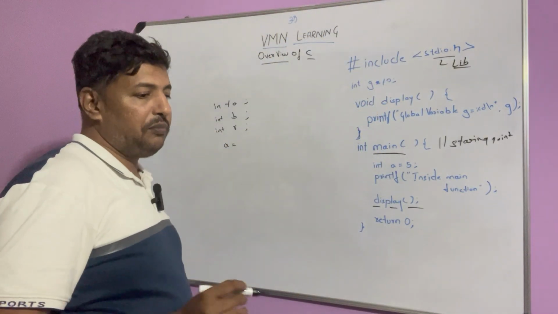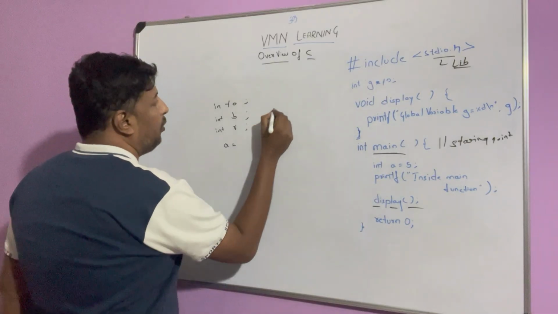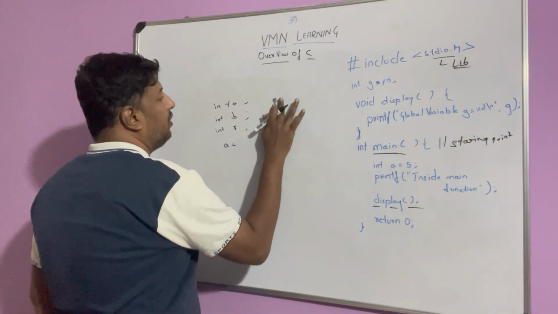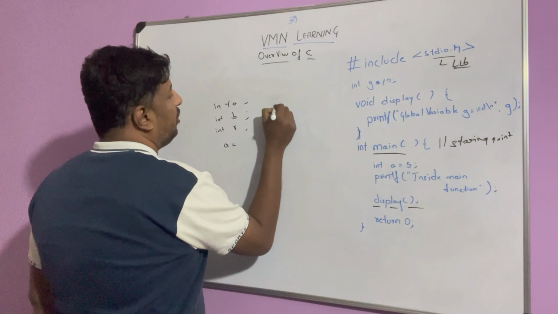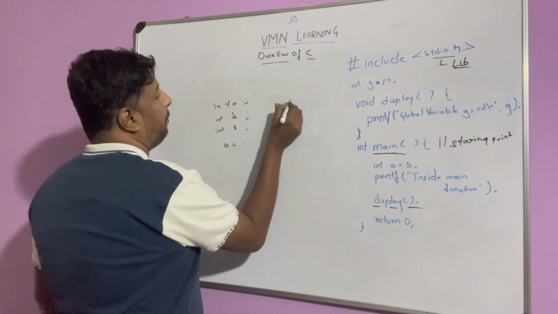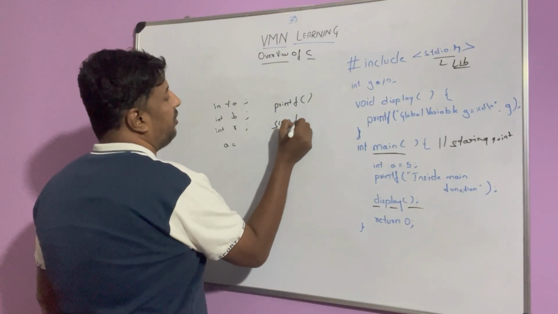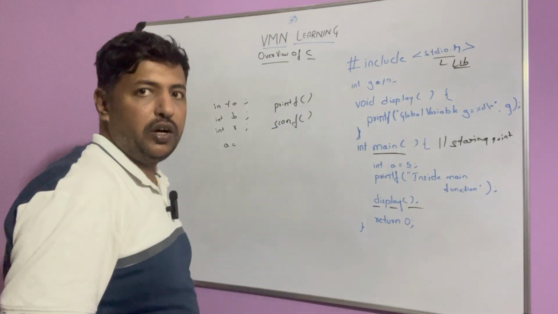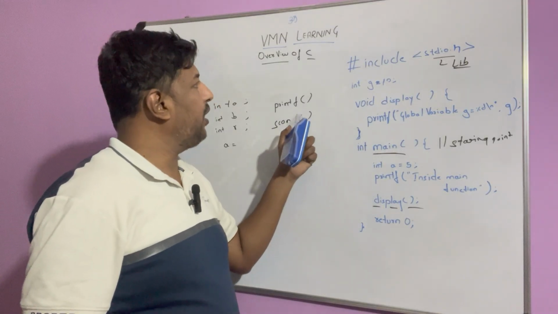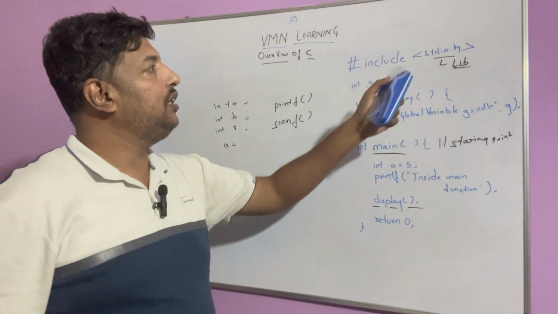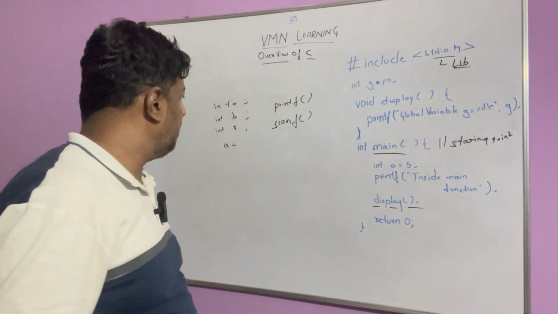Some of the functions in this one are printf and scanf. These are the two functions majorly inside stdio.h.